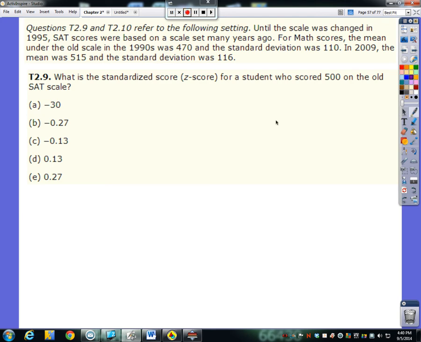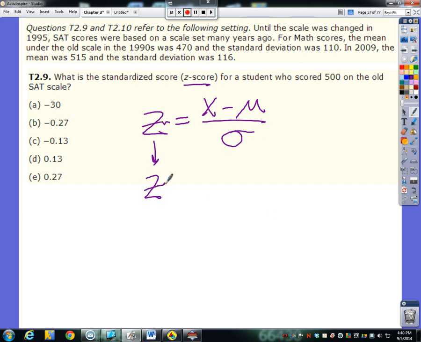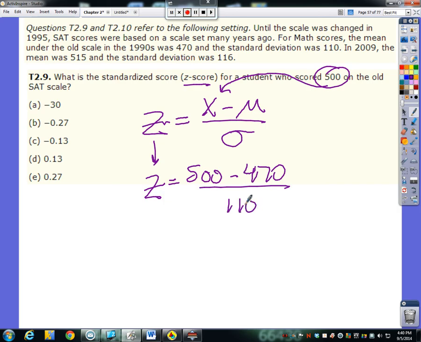So question 9 asks, what is the standardized score, the z-score, for a student who scored 500 on the old SAT scale? We want a z-score, so we need to use the z-score formula. So z equals x minus mu over sigma. This is what we're trying to figure out. The student, that's the individual x value here, 500. The mean on the old one was 470, and the standard deviation was 110. So really 30 over 110, really 3/11ths.